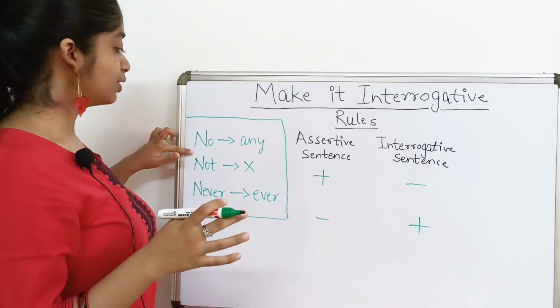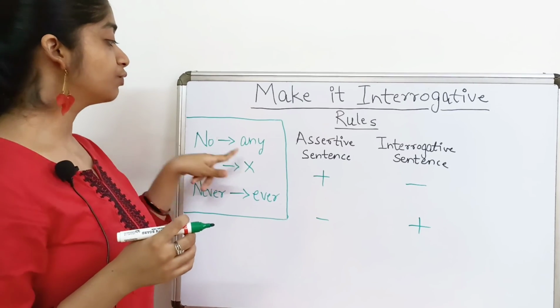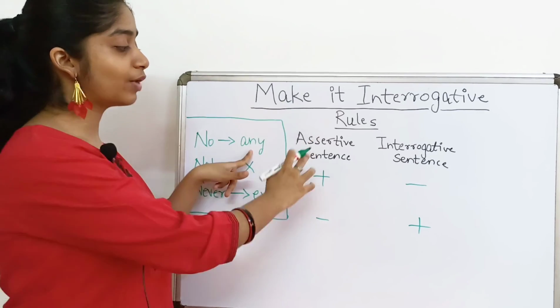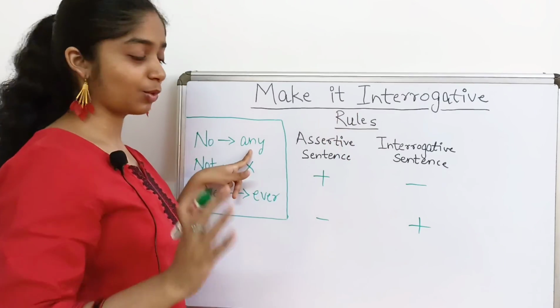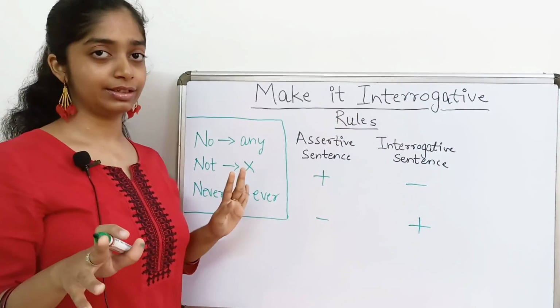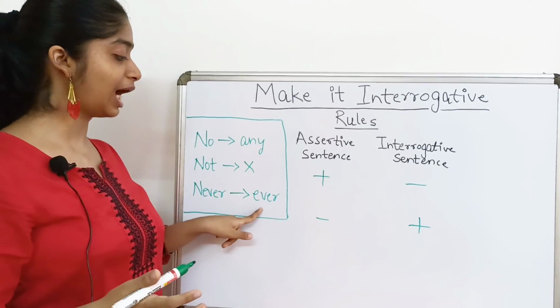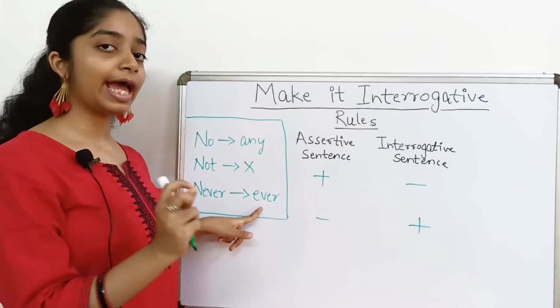Now, when we see "no" in the sentence, we have to replace the "no" with "any" while making it interrogative. When we see "not," we do not have to add anything there. And when we see "never" in the sentence, we have to replace it with "ever."